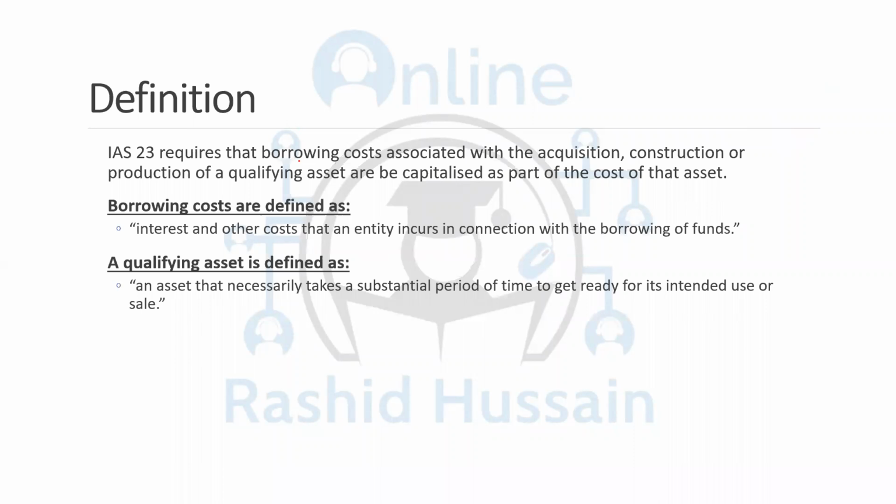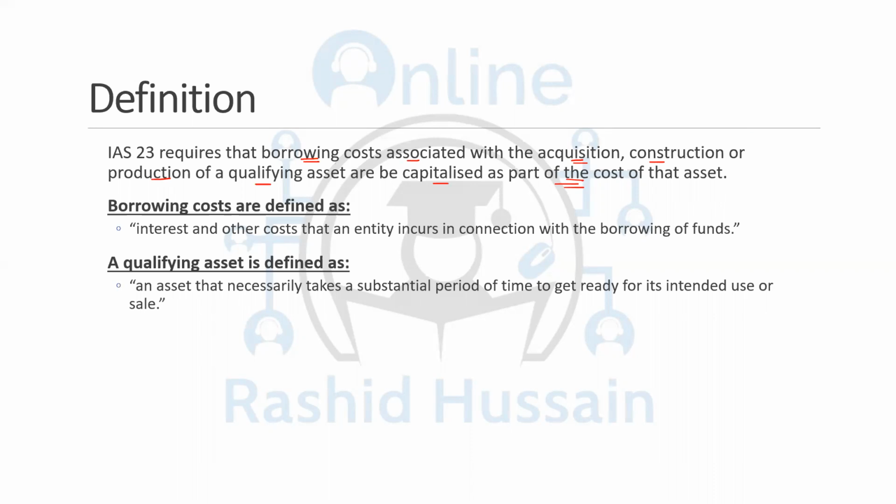So IAS 23 requires that the borrowing cost, which is the interest cost associated with the acquisition, that means when you're purchasing that asset, construction or production of a qualifying asset, be capitalized as part of the cost of the asset, because you can avoid that cost if you are not constructing that asset. You can avoid that cost if you're not acquiring that asset. You can avoid that cost if you're not producing that asset. So that means you are taking the loan just for this asset, so that interest cost should be capitalized.